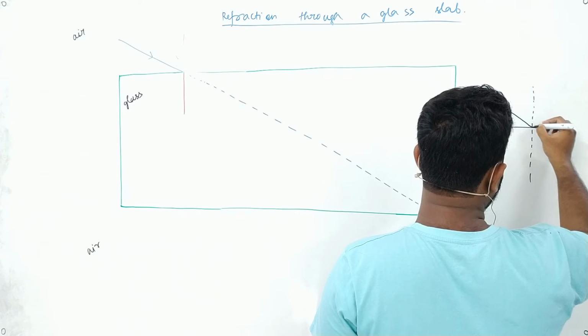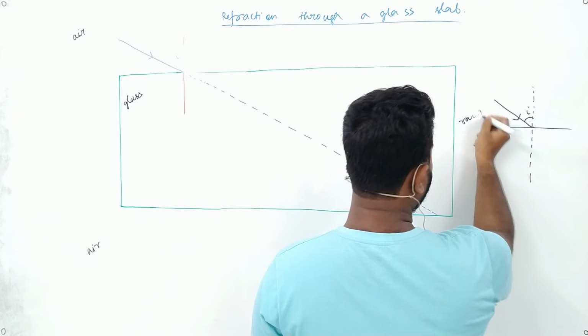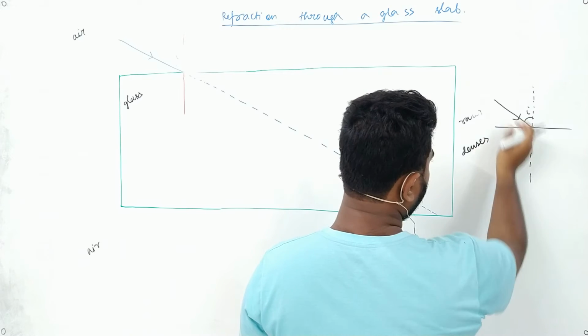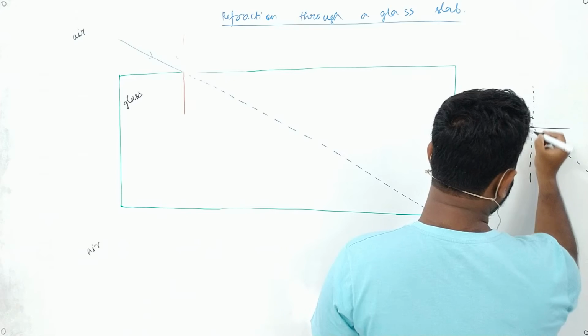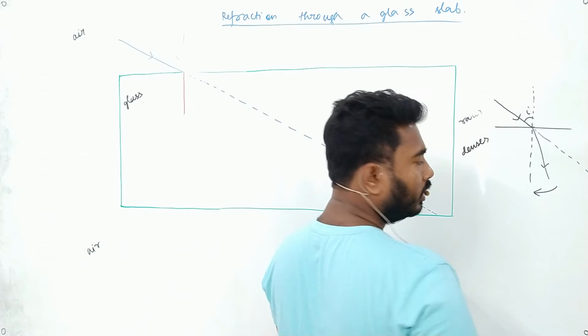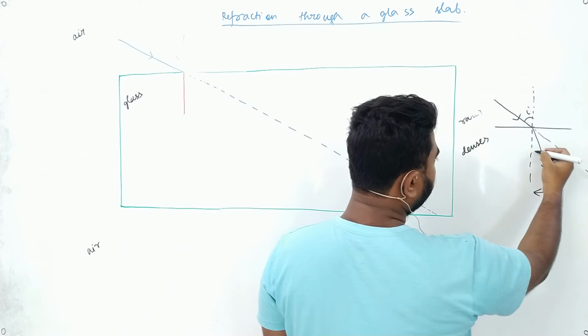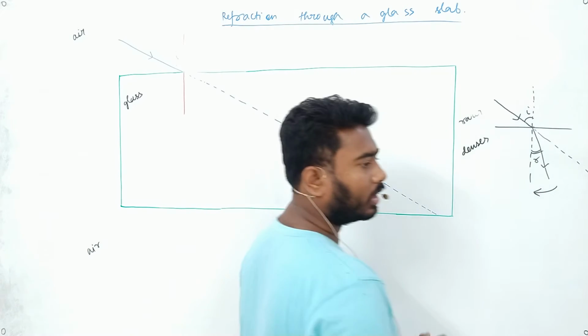This is the angle of incidence. Now this one is the rarer medium. This one is the denser medium. Now if we are coming from rarer to denser, this was the actual path. The ray will come closer towards the normal. So if it comes closer towards the normal, will this angle R be less than I or equal to I or greater than I?